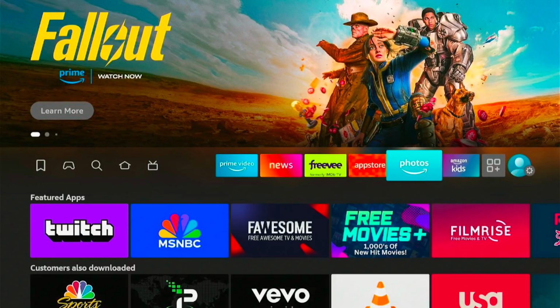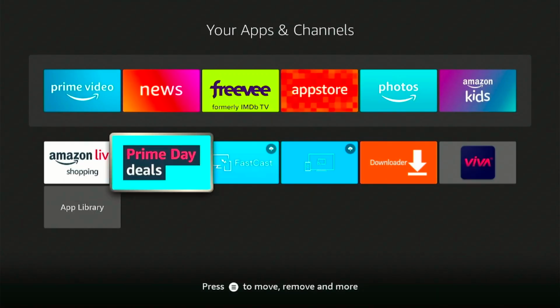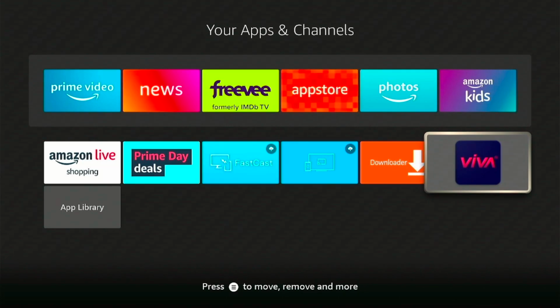After that, go back to the home screen and select Apps from the right side menu. So guys, this is Viva TV. Now you can enjoy the streaming.